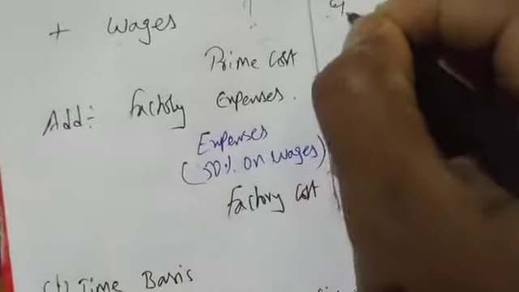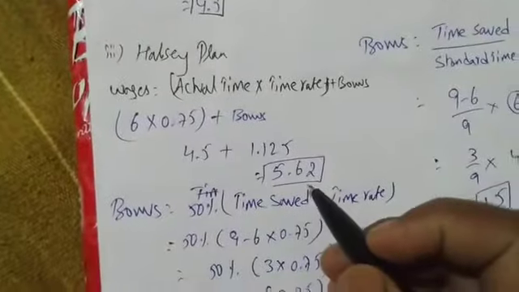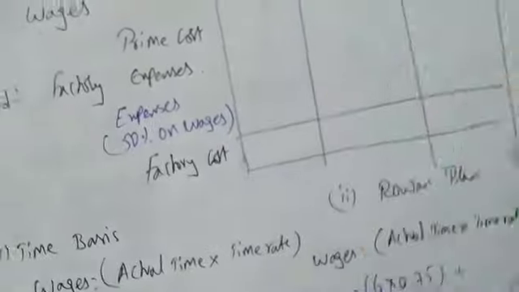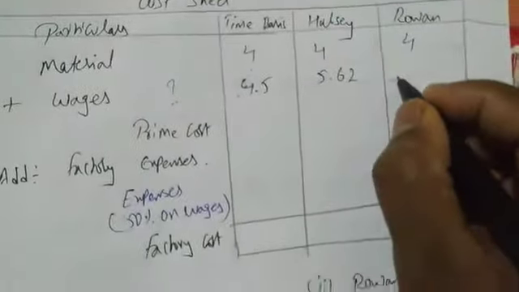Now I am writing all these wages in the respective columns. Time basis wages is 4.5, Halsey wages is 5.62, and Rowan wages is 6.